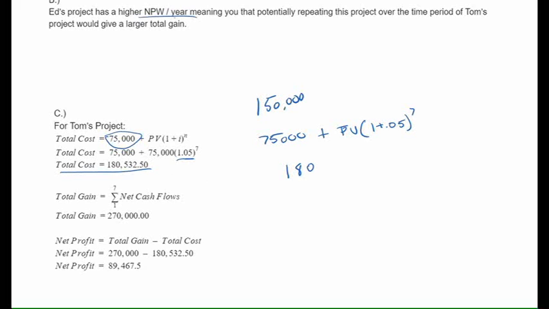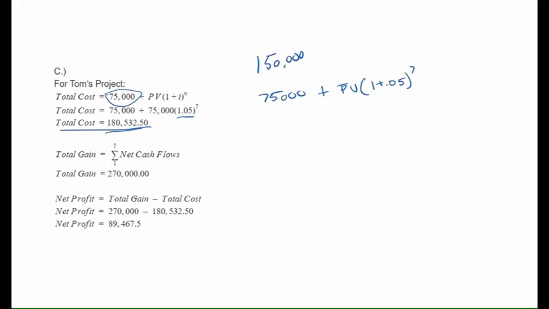Well, it's actually right here. I won't write it up for you, but it's right here, $180,532.5. So to find the total gain, we want to net all the cash flows together. The net profit is total gain minus total costs. So what we got minus our total cost will give us our net profit here.